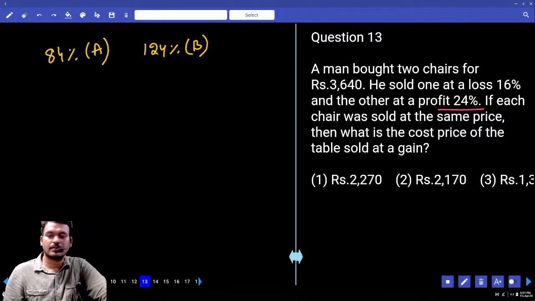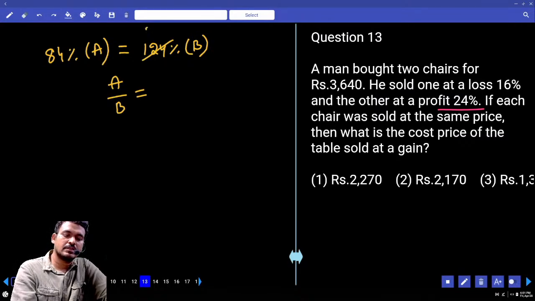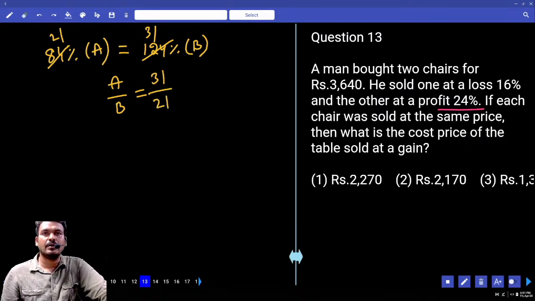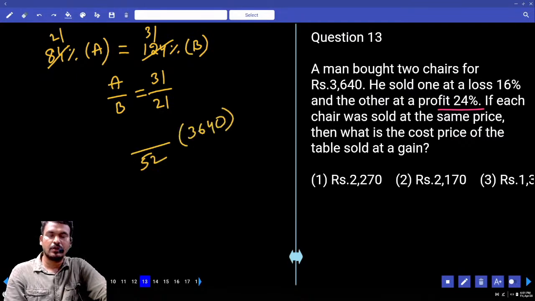Different cost prices, but selling prices are the same, or not? Then A by B equal to 124 by 84, how many times 4? 31 by 21, or not? What is the cost prices ratio? 31 by 21. Total how many parts? 52 parts. That is equal to 3640, or not?